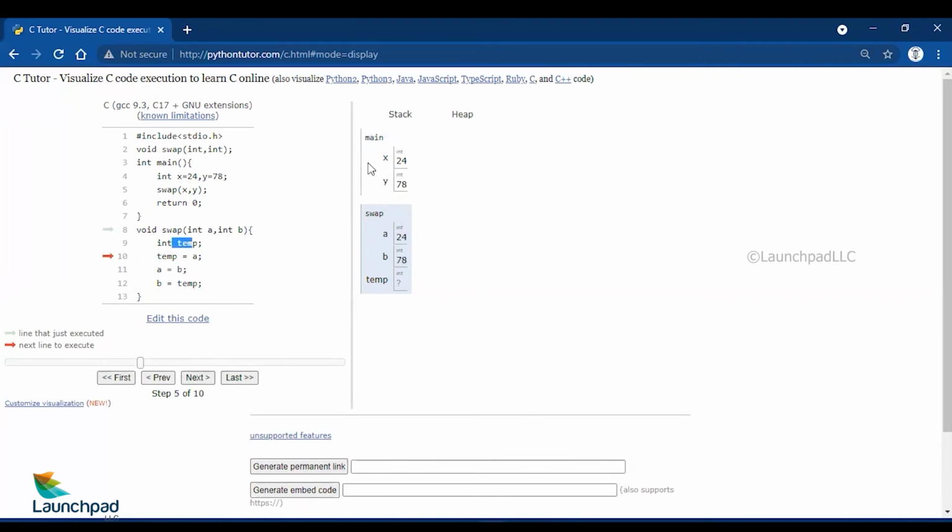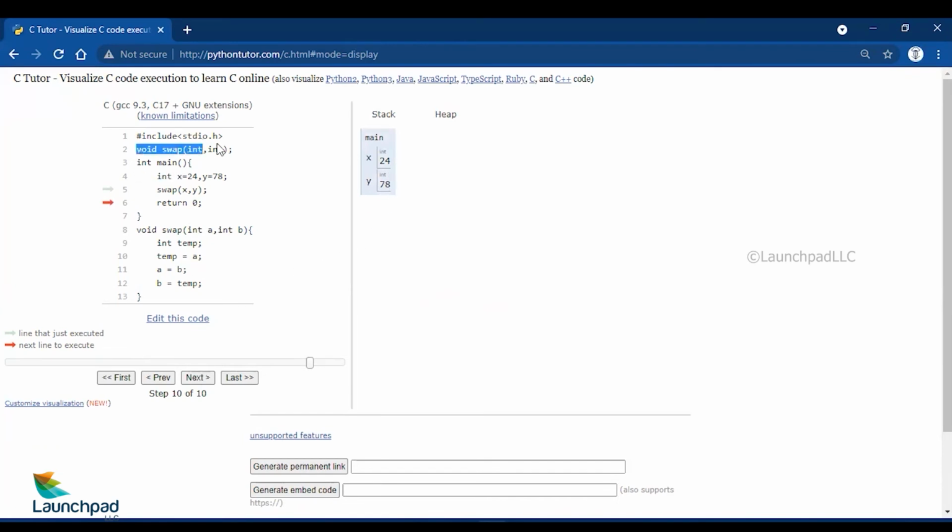Now the values of x and y are copied to a and b. As you can see at this stage, the values of x and y are copied to a and b. When you swap a and b on these 3 lines, only the values of a and b are getting changed, swapped, okay? And that is not influencing any of the x and y part. So when you get back to the main function, the x and y are not swapped. They are still the same.